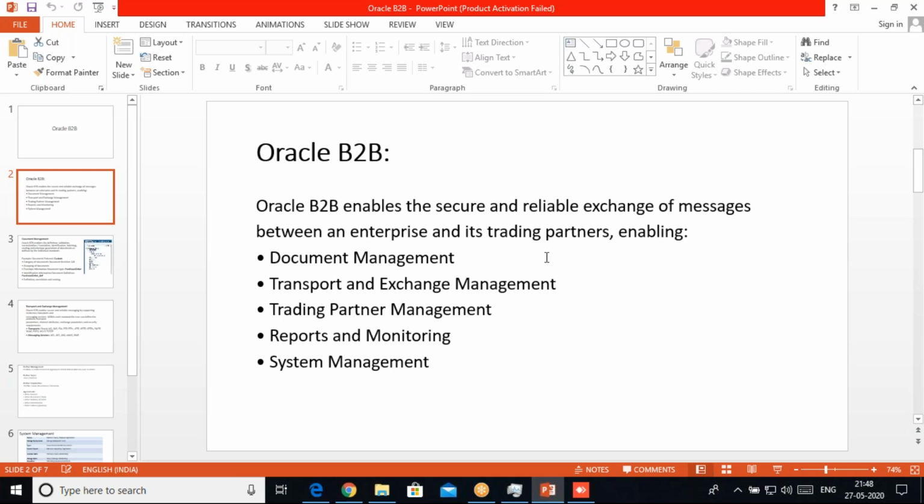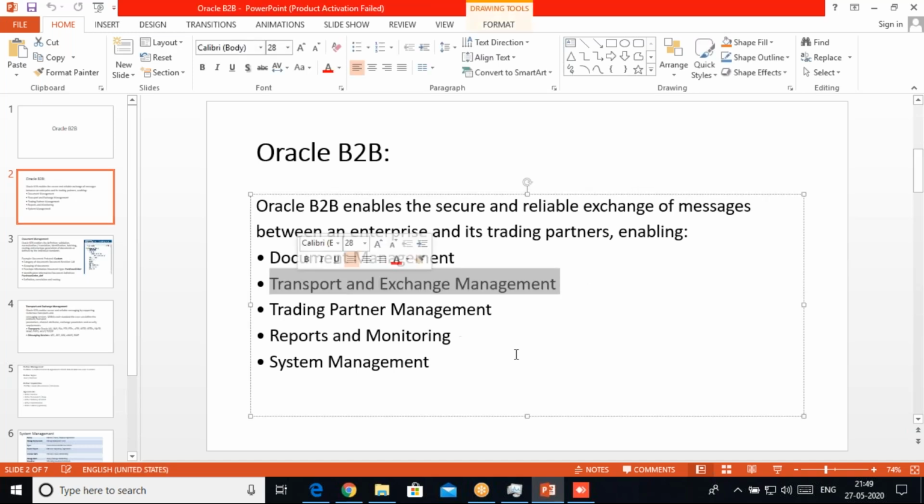In B2B, mainly we can divide it into five parts, what we have on the B2B server and what we manage. The first part is document management. It's the main thing, where we manage all the documents, whether it is a custom type, EDI type, or any other document type. We define which documents need to be sent from the enterprise or received. All those things we manage under document management. The second part is transport and exchange management.